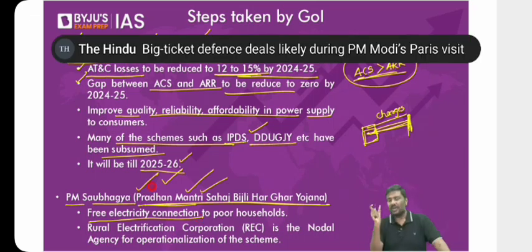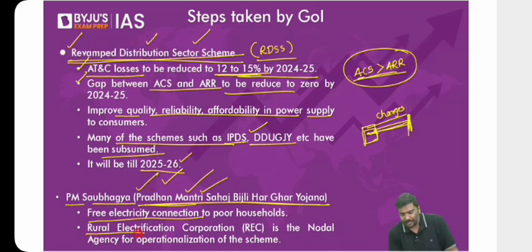And which is the nodal authority to implement PM Saubhagya Yojana? I hope you remember the name of the company we used earlier: Rural Electrification Corporation, REC. REC is the nodal authority for implementation of the PM Saubhagya Yojana. Now, can you connect a dot here? Earlier, when I was discussing the concept of disinvestment, I told you about cross-holding. One government-owned company, Power Finance Corporation, has purchased another company owned by the Government of India, that is Rural Electrification Corporation. Today, the owner of Rural Electrification Corporation is Power Finance Corporation. And I told you, government generally follows this practice. Why? Because they do not want to give away the ownership of these companies. They want to achieve certain objectives. That is the precise reason. They will sell it, but to a company owned by the same government. Can you find an important social objective for Rural Electrification Corporation here?